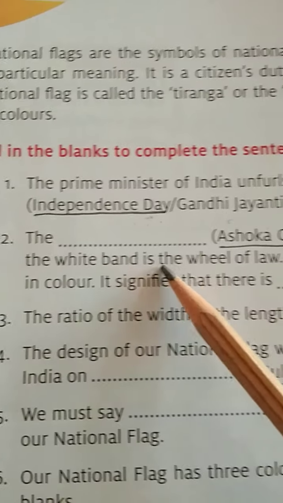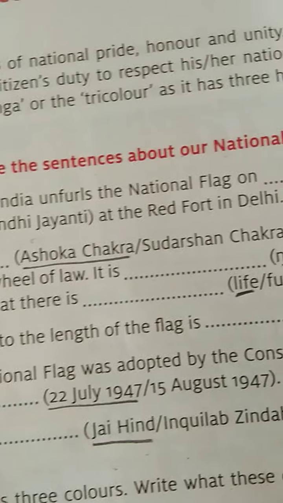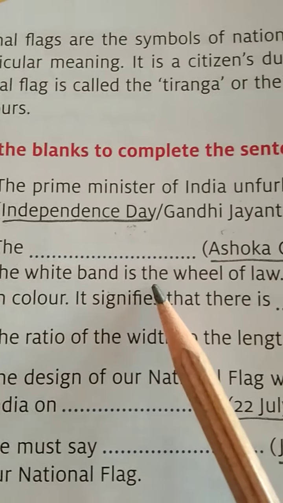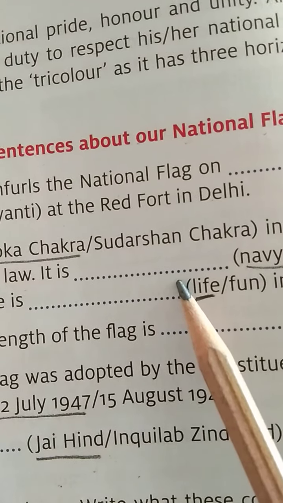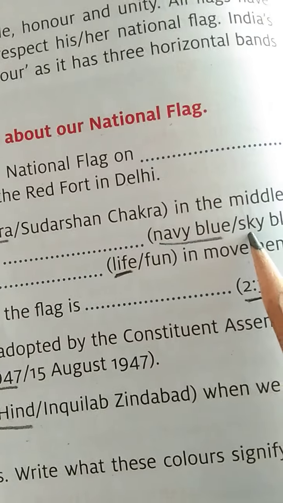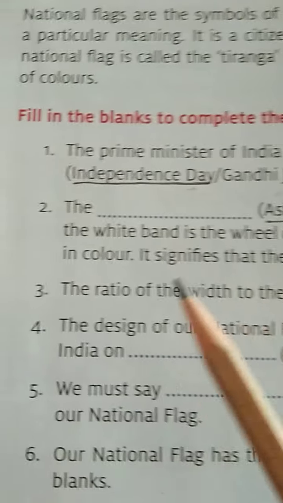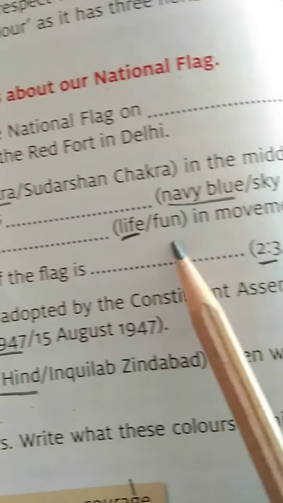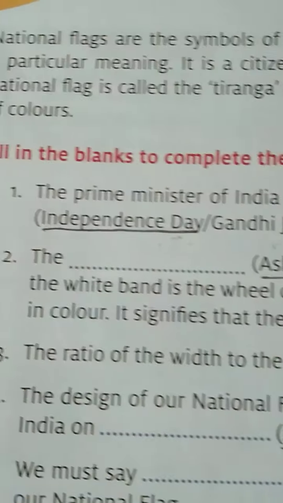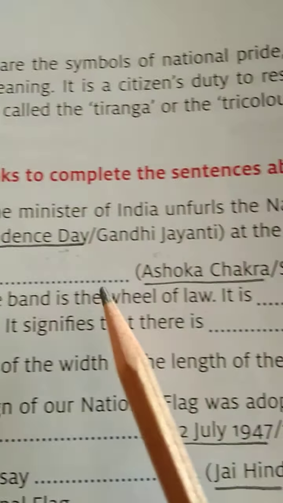Second blank: the dash in the middle of the white band is the wheel of law. It is dash in color. It signifies that there is dash in movement. So here we are going to give the answer to the second. The dash. What is the dash?